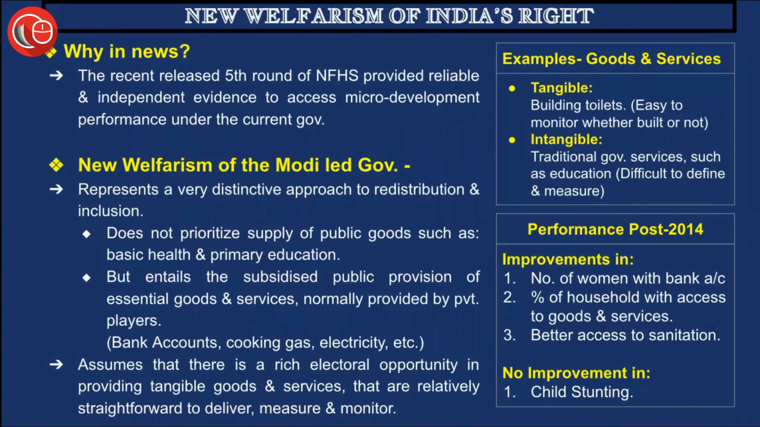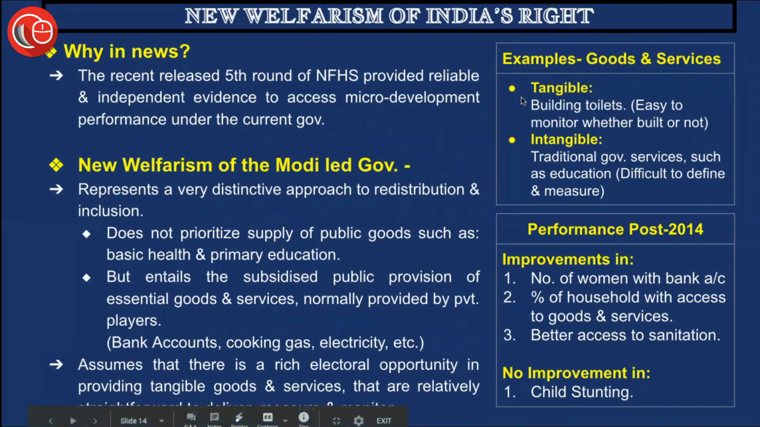So in such regard, tangible goods and services are easier to provide, and they're easier to calculate as well. Rather, on the other side, where we have intangible goods like health and primary education, it becomes a bit difficult, firstly, to provide to every individual at par, and secondly, to calculate and measure as well. So this is the irony that this government has been following at times.